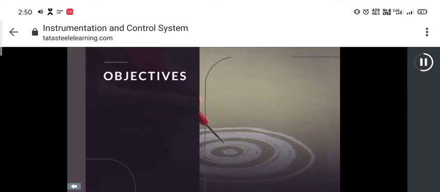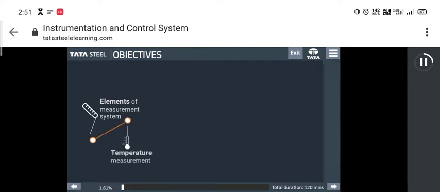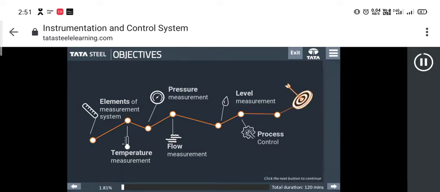By the end of this module, you will gain an insight of elements of measurement system, temperature measurement, pressure measurement, flow measurement, level measurement, process control instrumentation.